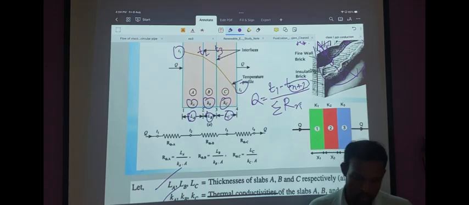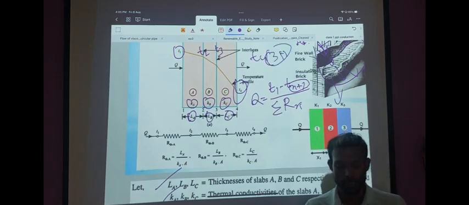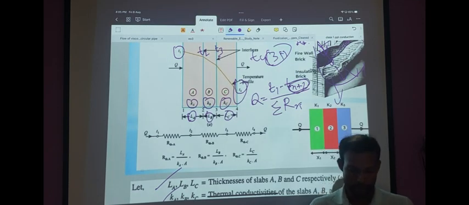Here it is n plus 1 because for 3 walls, the wall exposed to atmosphere is at temperature T4, that is 3 plus 1. So if you are taking n walls, then the temperature of the final wall will be Tn plus 1.